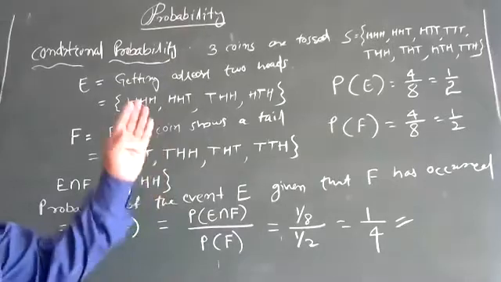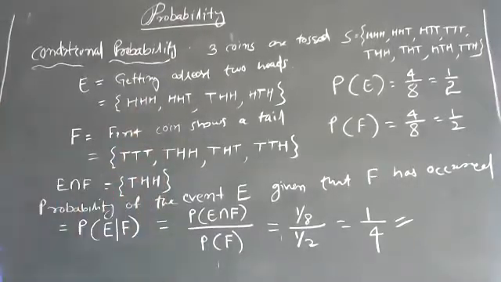But instead of reading so long, we write E given F. F has already occurred, then what is E?